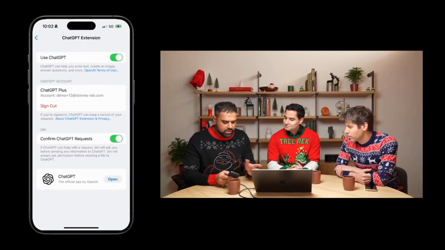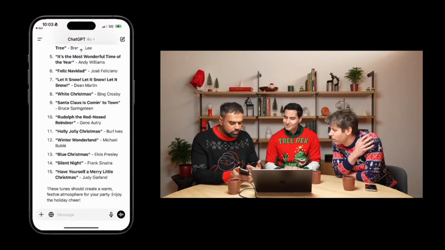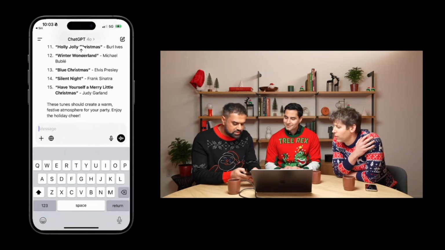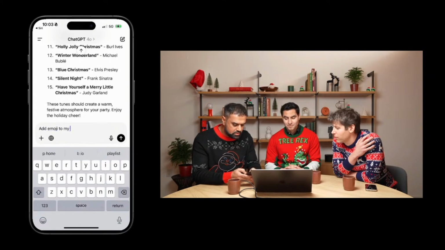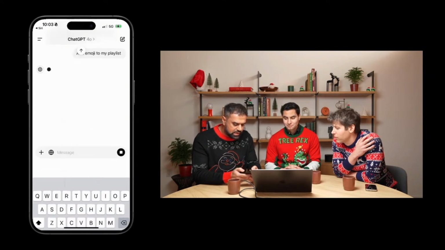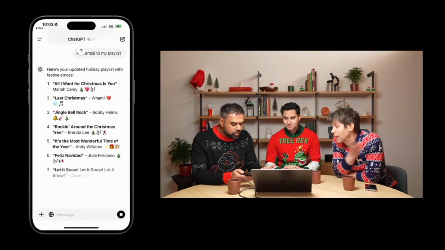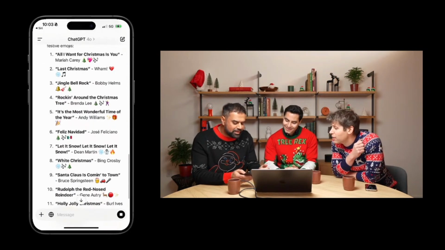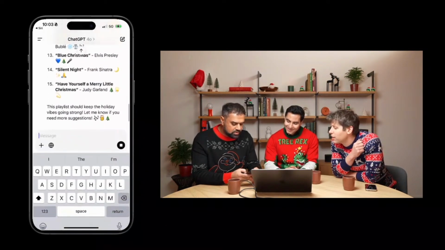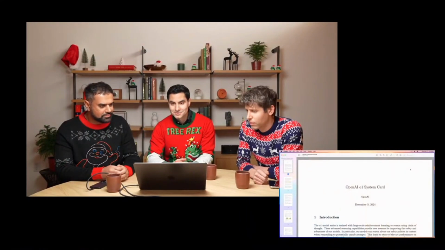But that wasn't all that was in store for the ChatGPT update. It's also on the laptop. And so what they did was basically say, hey, you have to have Apple Intelligence enabled on there. But with Apple Intelligence enabled on the Mac, you can now use ChatGPT while you're browsing around in your computer. Check this out. Our launches this week.